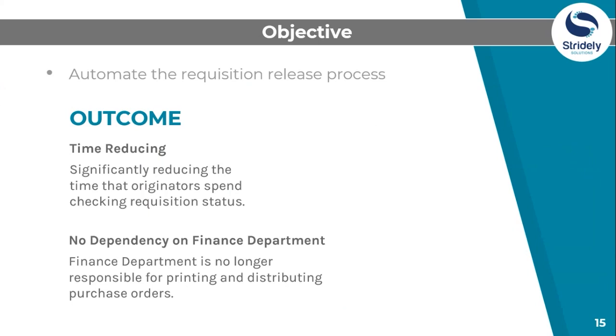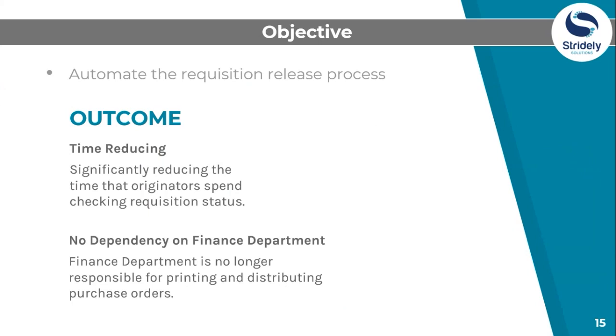Now, implementing an orchestration that performs this part of the process has proved to be extremely beneficial. Originators of requisition no longer spend time checking the status of requisition that can be turned into purchase orders because orchestration is already taking care of it. And the finance department is no longer responsible for printing and distributing the purchase orders.